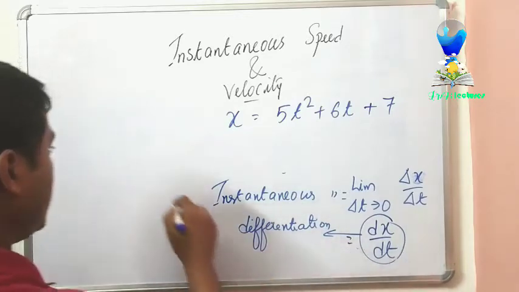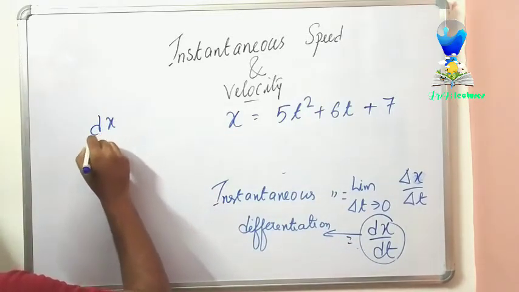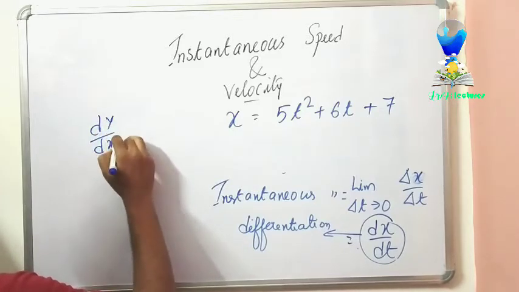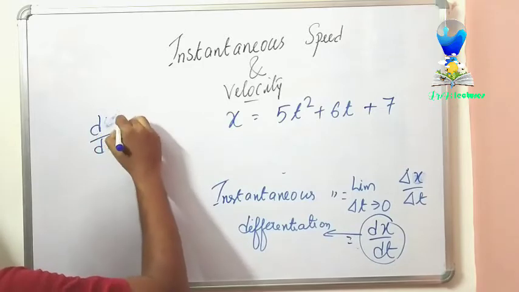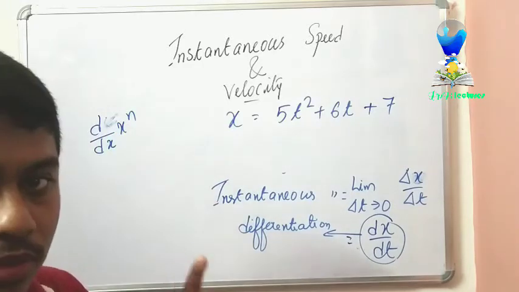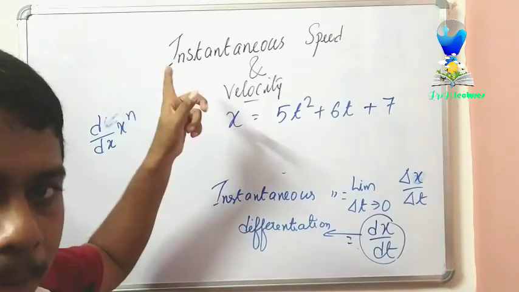Suppose it is given as dy by dx, and suppose your y value is x to the power n. These are some rules. Always remember these rules. d/dx of x to the power n, n represents your power.